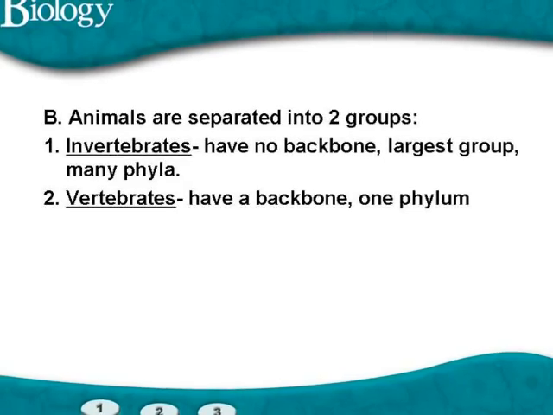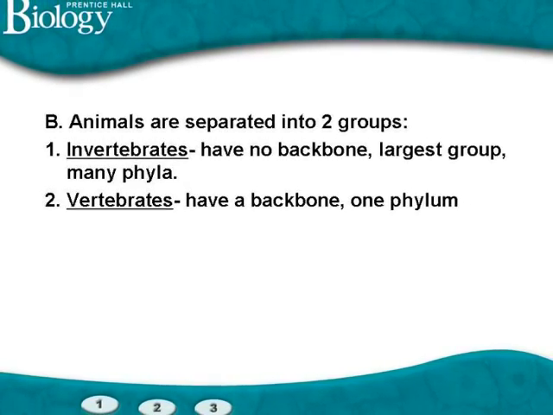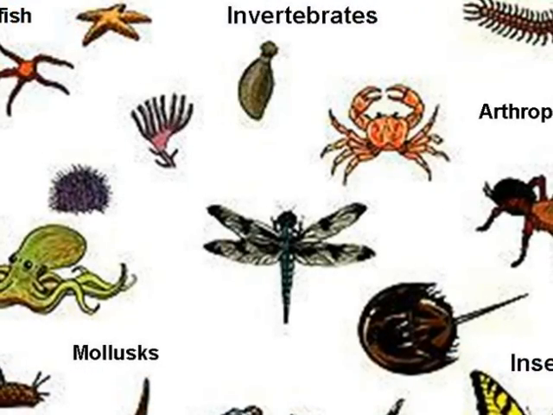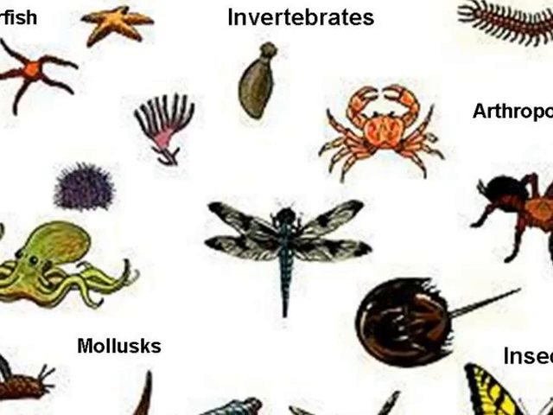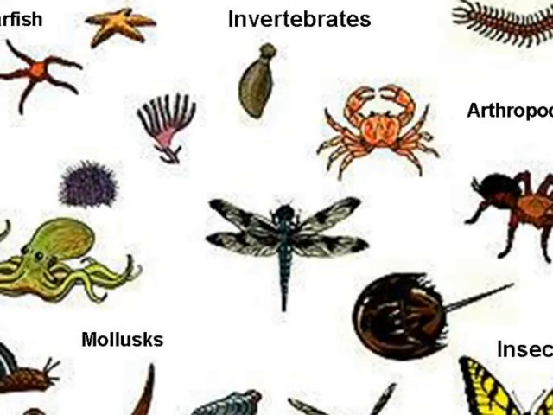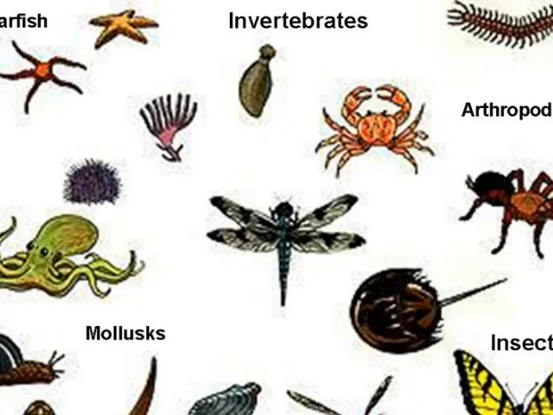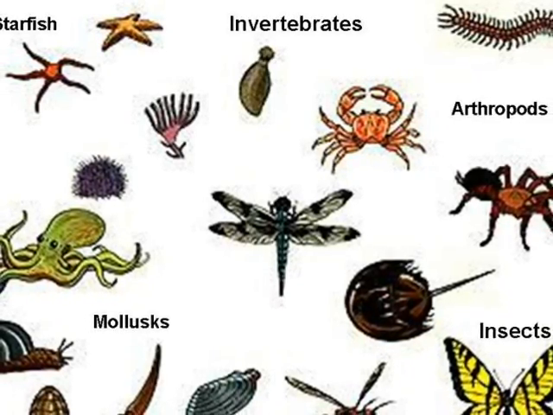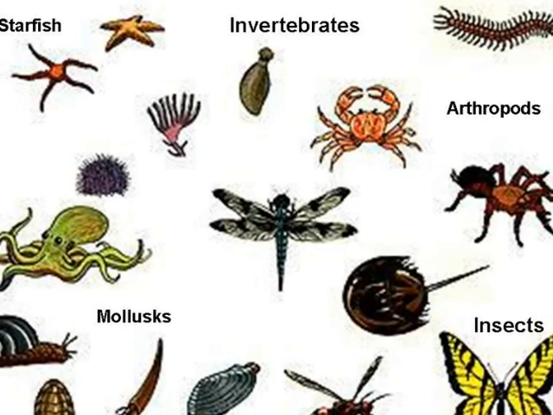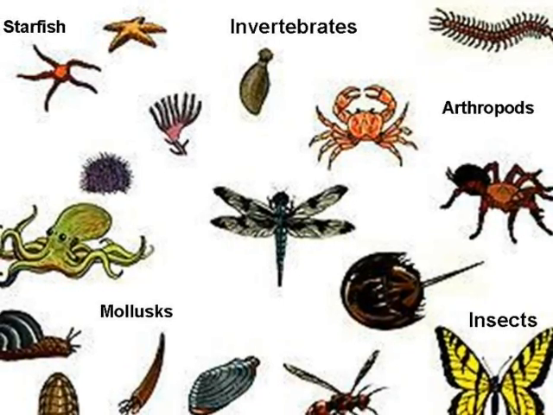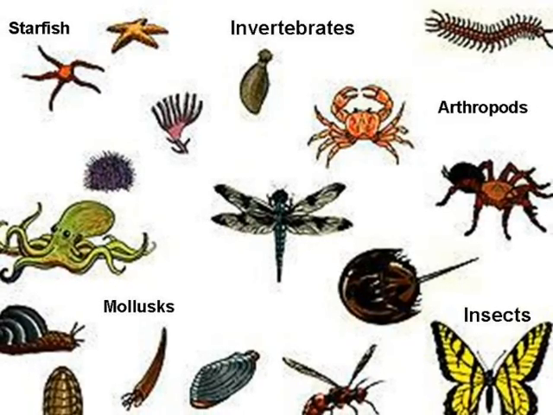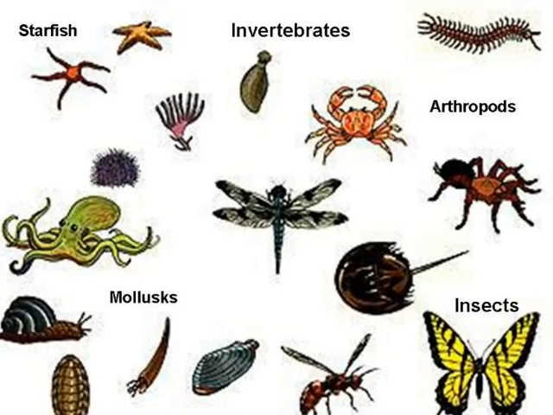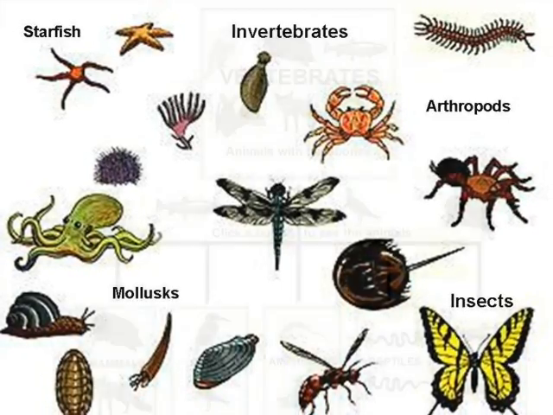We will spend most of the unit discussing invertebrates because they make up most of the organisms in the animal kingdom. Invertebrates come in a wide variety of forms. These are some common types of invertebrates. Arthropods include organisms like crabs, centipedes, spiders, and insects. Insects include things like ants and butterflies. Mollusks like clams, snails, oysters, and octopi are also invertebrates. Starfish and sea urchins are invertebrates in the echinoderm phylum.